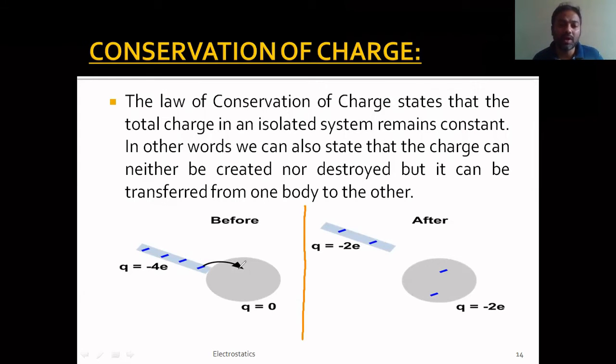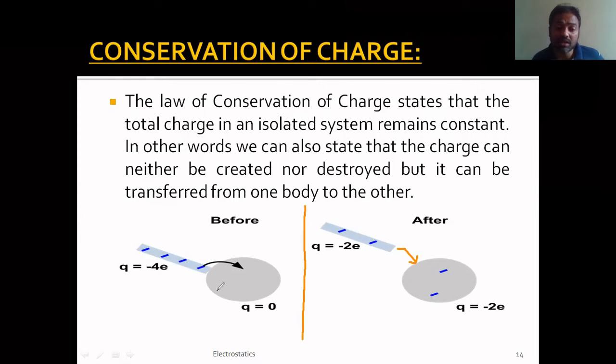So when you apply some friction between these two, what happens? Electrons from one system are transferred to the other, right? Let us say that two electrons are transferred from the rod to the sphere. So two electrons are transferred here from the rod to the sphere. Please check it.